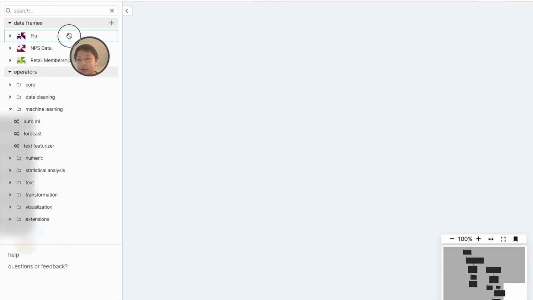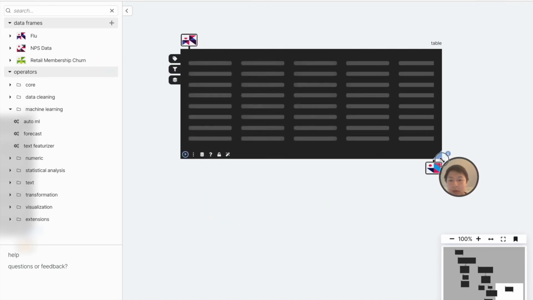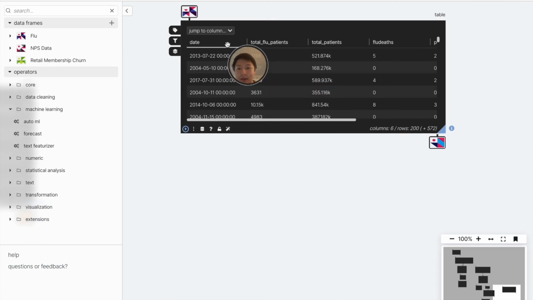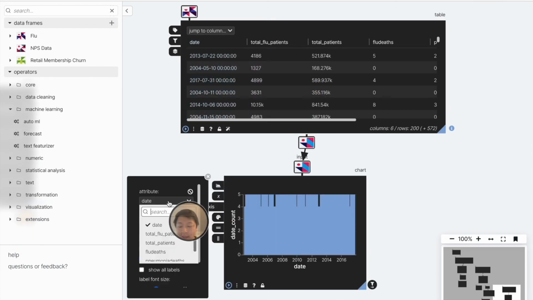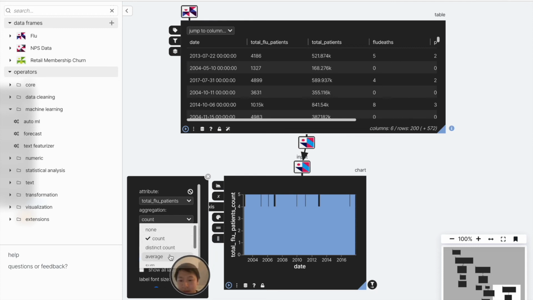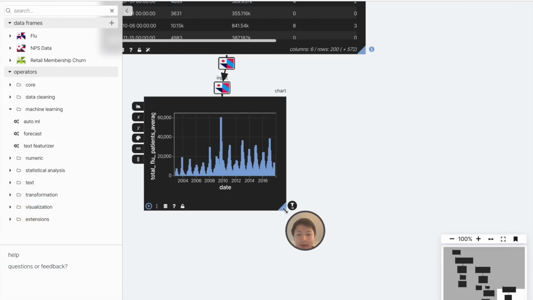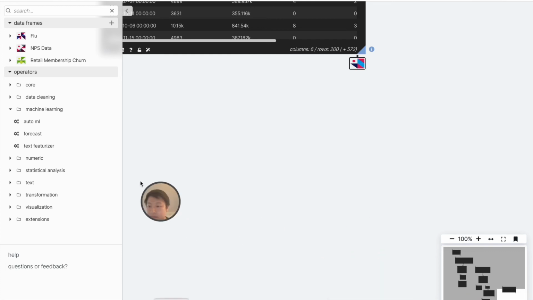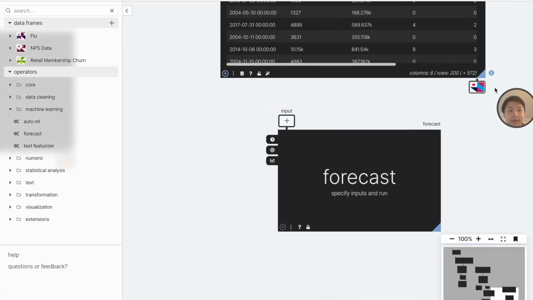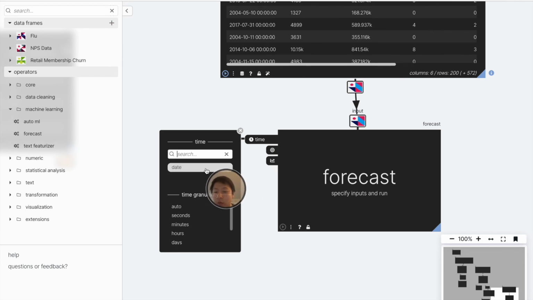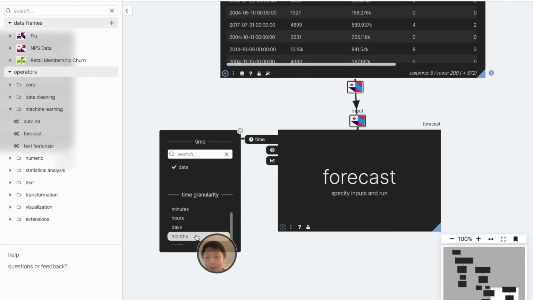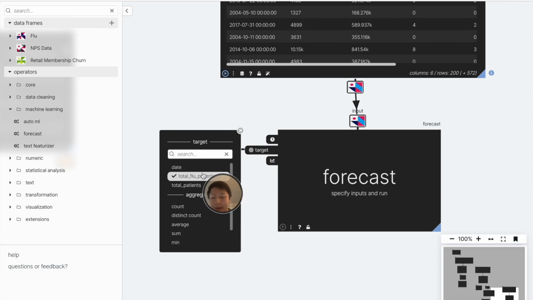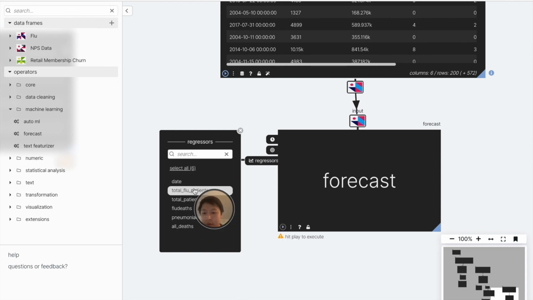Finally, we might want to forecast some data. So here we have the number of flu cases over time. We can visualize this as a total number of flu patients over time, and we can see that there's a pattern and there's some seasonality here, going up in the winter and down again in the summer. We can use this forecast operator where we care about the time. Let's say, the average per month of flu patients, and understand for the next few years how many flu patients we can expect to see.